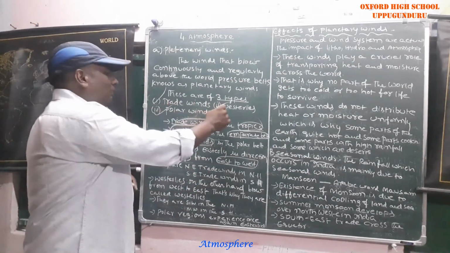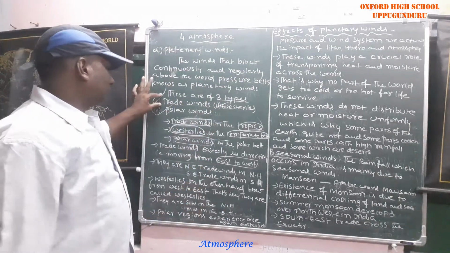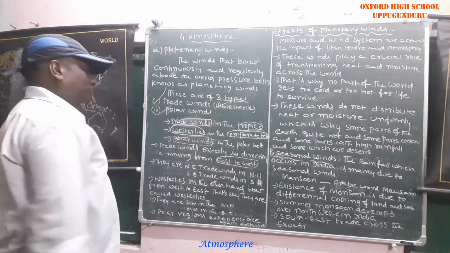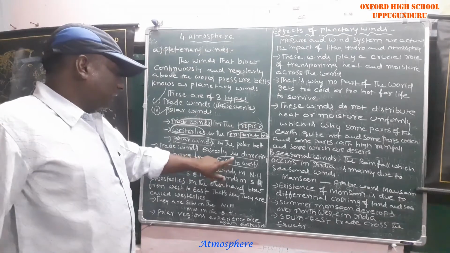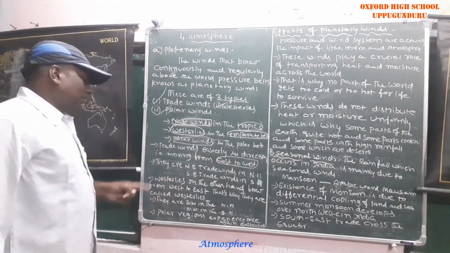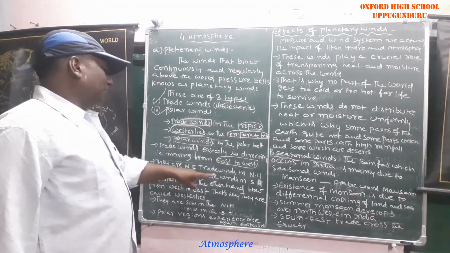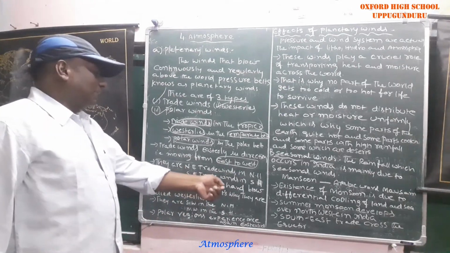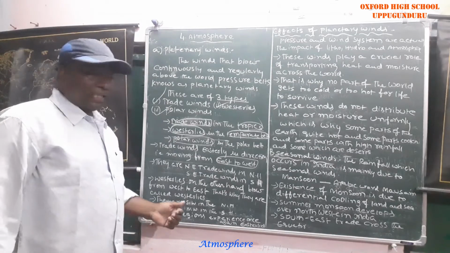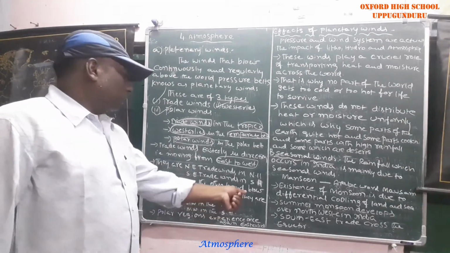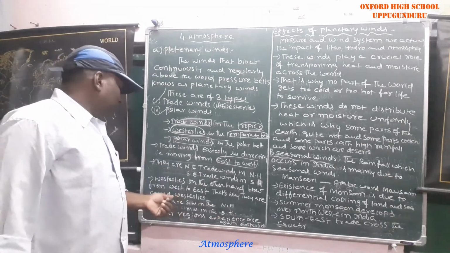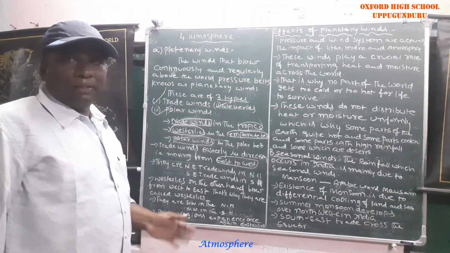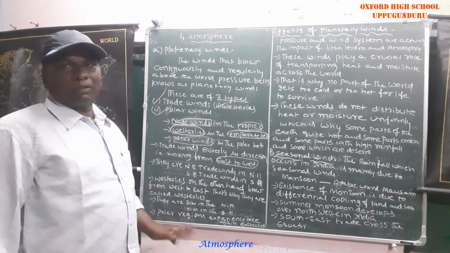Trade winds blow from east to west, northeast trade winds in the northern hemisphere and southeast trade winds in the southern hemisphere. Westerlies blow west to east, which is why they are called westerlies. In the polar belt area, easterlies blow.